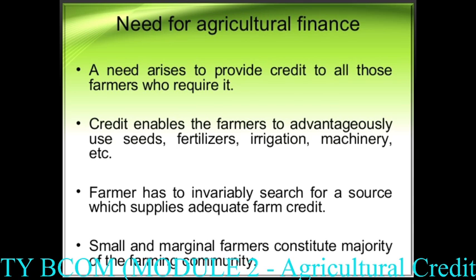And the last one is the small and marginal farmers. They don't have that much money to start the agricultural activity, so to start the agricultural activity they need finance. That's why this agricultural finance is very much necessary.